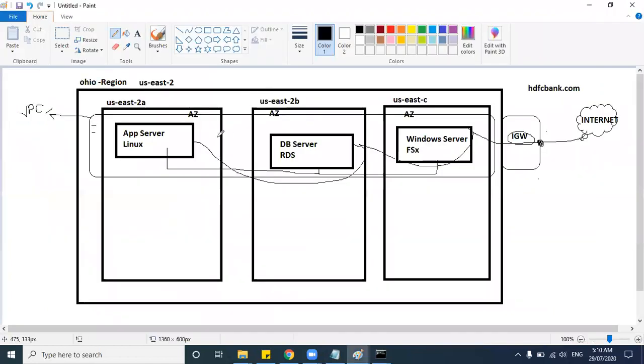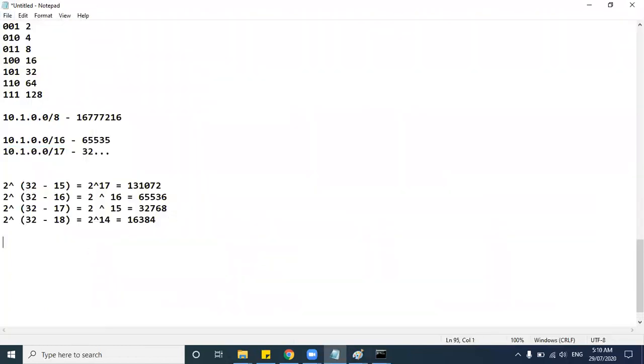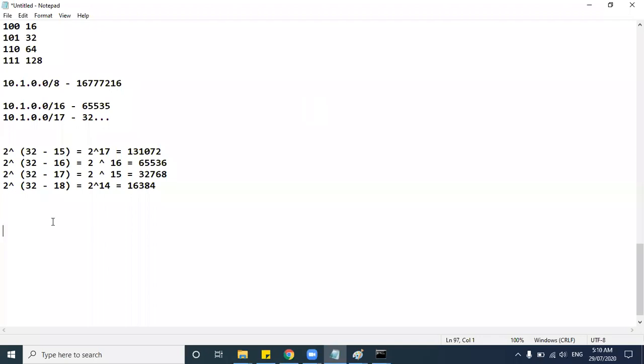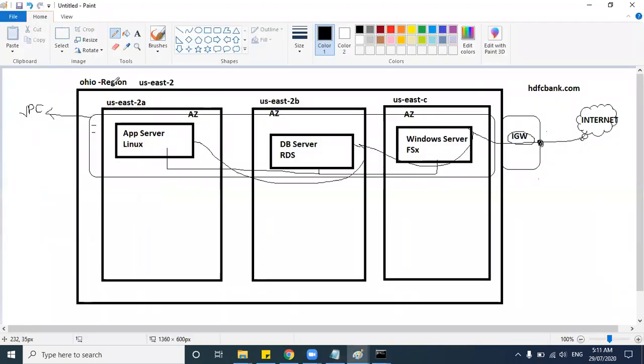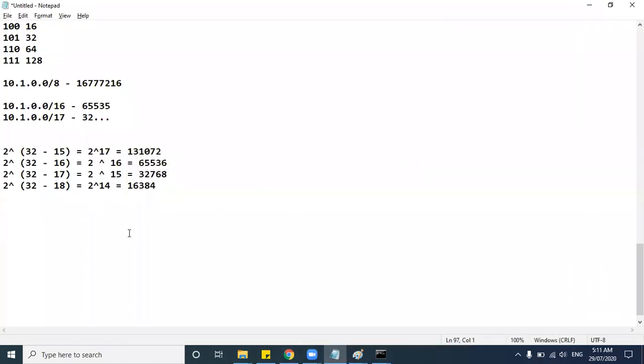So now let us see how to create a VPC, right? We understood the reason that we need to create a VPC inside a region, across the availability zones. Now, while creating a VPC, you understood what the IP address ranges and subnet masks are, and how to calculate IP addresses for different subnets. Now, let us create a VPC.